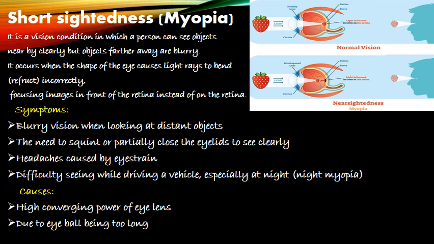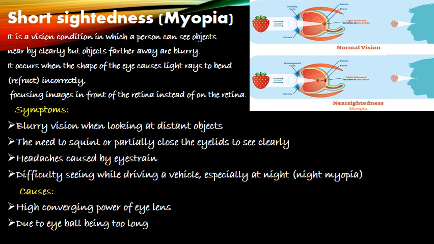And what are the symptoms of myopia? Blurry vision when looking at distant objects, the need to squint or partially close the eyelids to see clearly, headaches caused by eye strain, and difficulty seeing while driving a vehicle, especially during night times. So this is all about short-sightedness: the definition, causes and symptoms of short-sightedness. Short-sightedness is also called myopia.